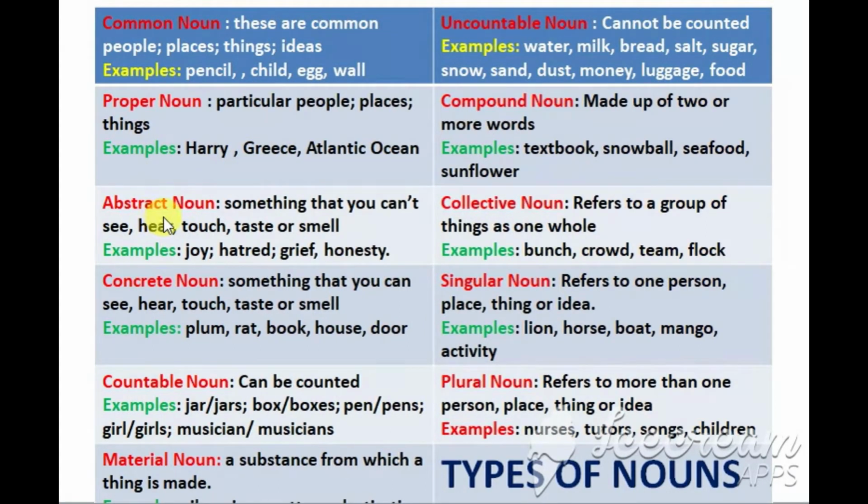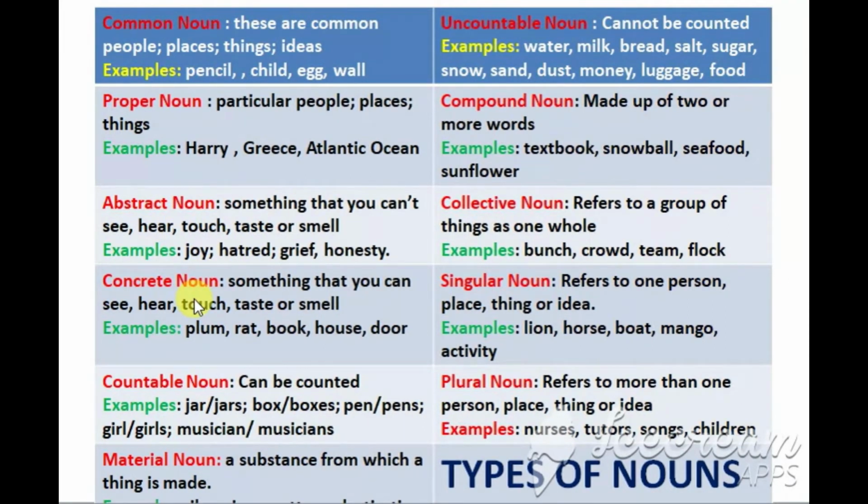Now, what are abstract nouns? Abstract nouns are those nouns that cannot be seen, cannot be heard, cannot be touched, cannot be tasted, and also they cannot be smelt. For example, joy, hatred, grief, honesty, democracy, liberty, these are all abstract nouns.